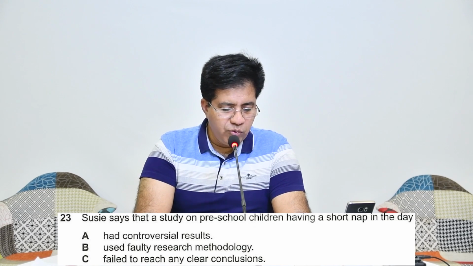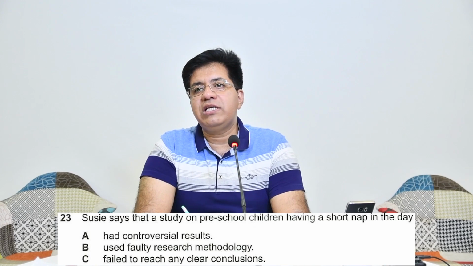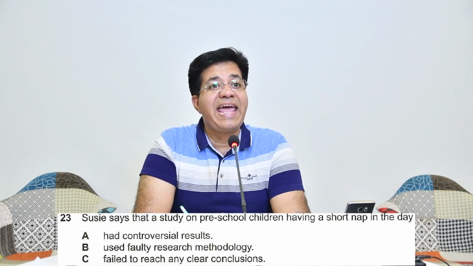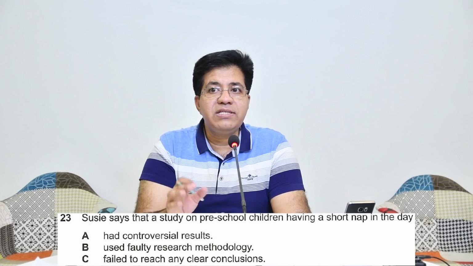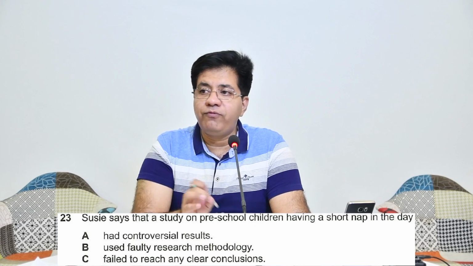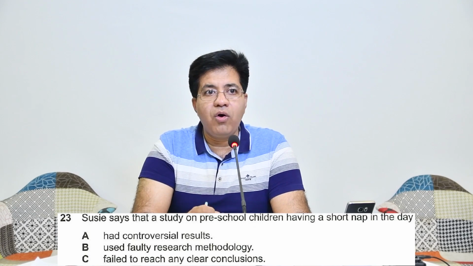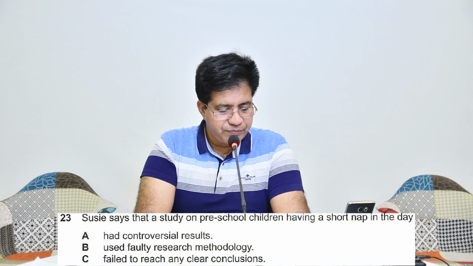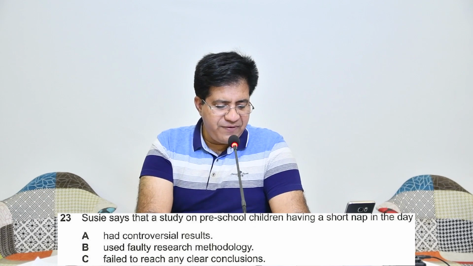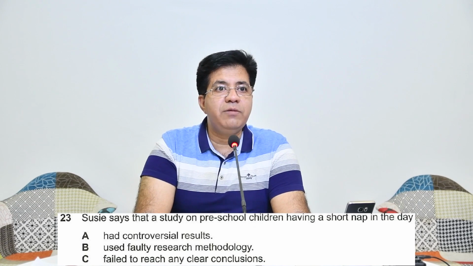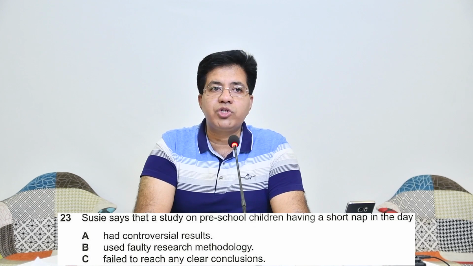Option B, used faulty research methodology. They say the research methodology was not correct. It was wrong. The research method was wrong. For faulty, they can use the word wrong, incorrect, and all that. Option C, failed to reach any clear conclusion, means they could not draw a conclusion, right?